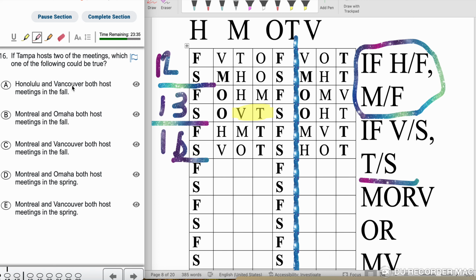H and V both must hold a meeting in the fall. So H and V, I don't see that to be true. Go and eliminate it. M and O both host meeting in fall. M and O, nope. M and V both host meeting in the fall. M and V in the fall. I do see that to be true here. D, M and O both host meeting in spring. M and O, no. M and V both host meeting in the spring. M and V. No, the only one I see possible is just C.